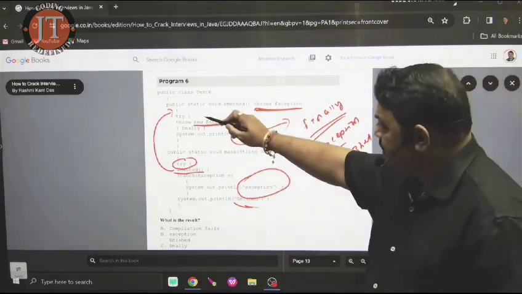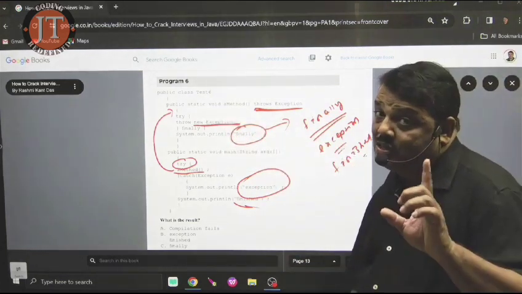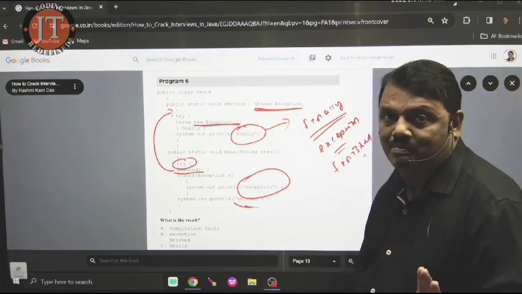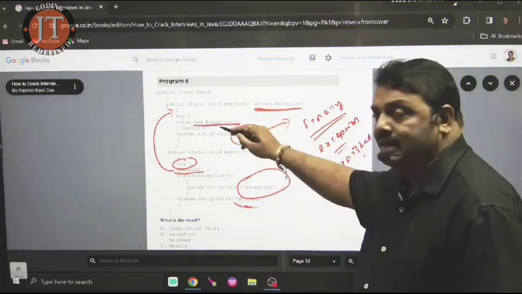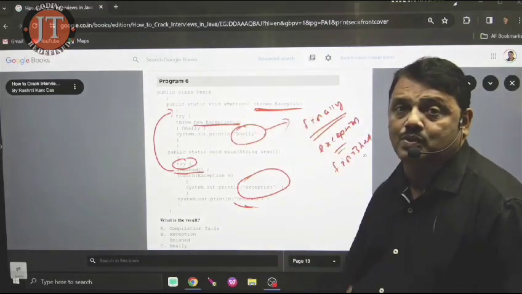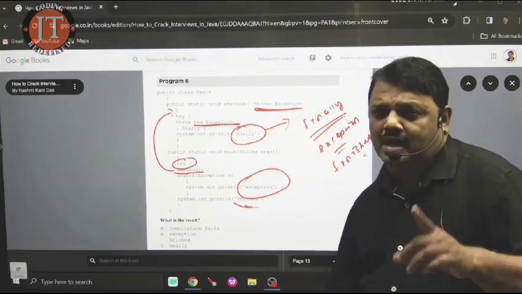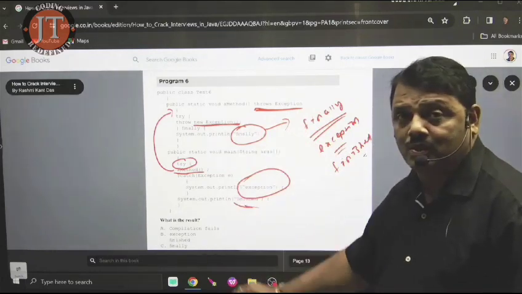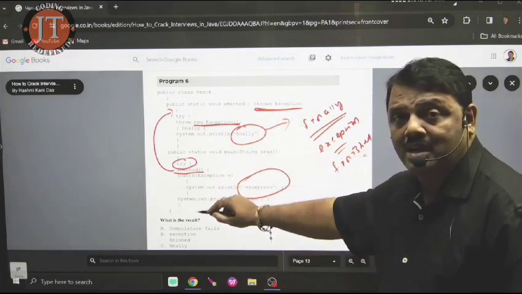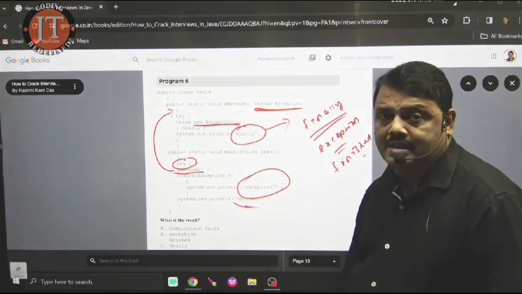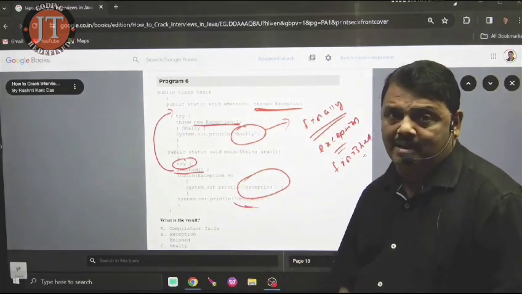If the try block is executed, one block must be executed, but it is a checked exception. It terminates the code at compile time if I do not handle it. Here I do not handle it, but I use which keyword? Throws. By using the throws keyword, I instruct the compiler about the caller of the method. Who is the caller of the method? Main. Main is bound to handle it. If main is unable to handle it, the program is terminated at compile time.